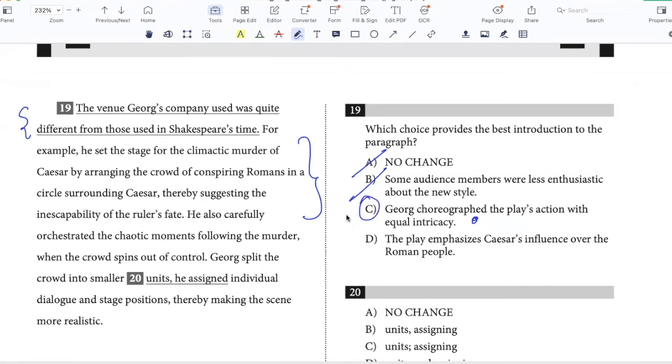The play emphasizes Caesar's influence over the Roman people. No, so this paragraph doesn't go into the history of Caesar, so it's not D.